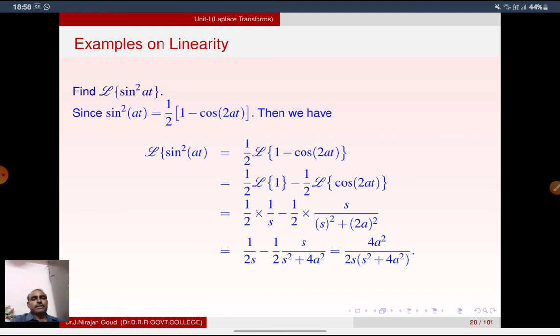We know L of 1 is 1 by s. We know L of cos at is s by s square plus a square. In the place of a we have 2a. So 1 by 2 into 1 by s minus 1 by 2 into s by s square plus 2a whole square, that is s square plus 4a square. So we get 1 by 2s minus 1 by 2 into s by s square plus 4a square. Simplify, we get the result.